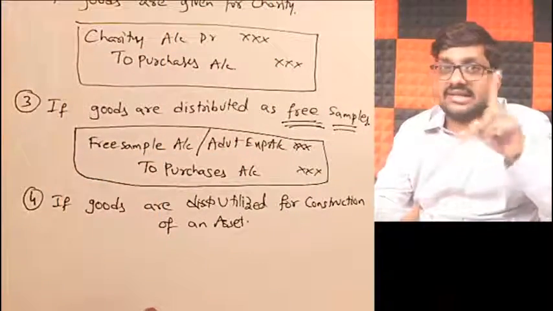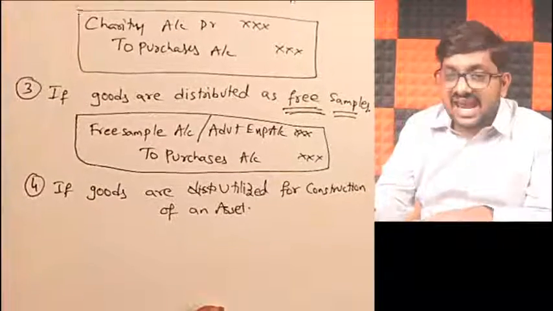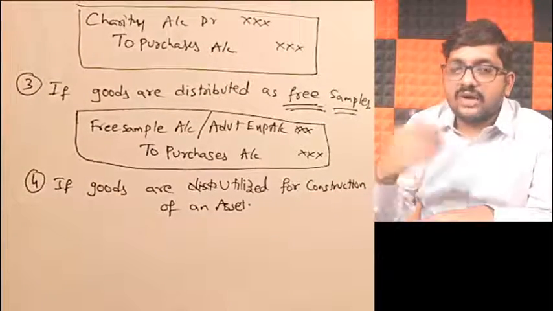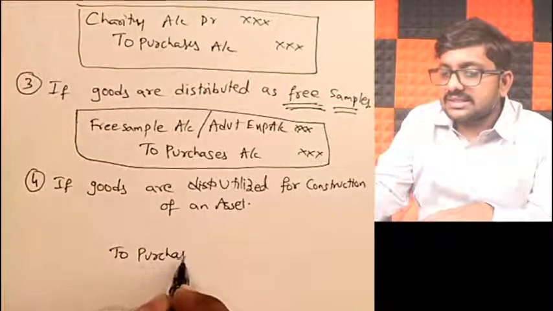So here what is happening? You utilize the goods for construction of your own asset, and you are not reselling it. Because you are not reselling it, your intention to resell has changed. So obviously, what do you have to do? You have to decrease your purchases. So I will say to purchases account.